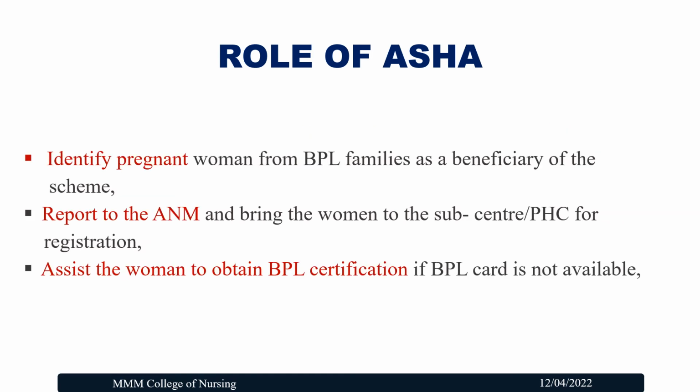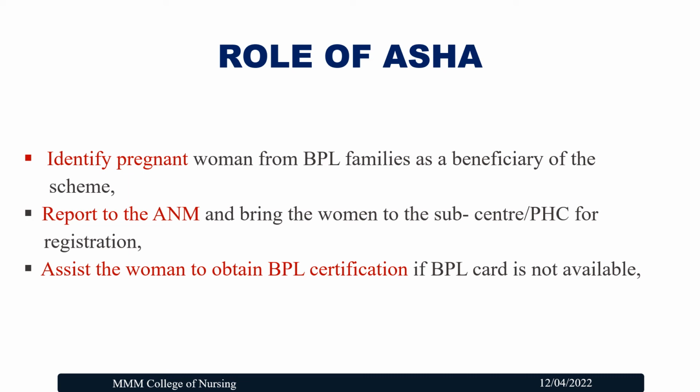Also, the ASHA needs to identify the pregnant women from the below poverty level families as the beneficiary of the scheme, because the ASHAs are very close to the village people, so they know their socio-economic status, so they can easily identify the beneficiaries, those who are in the below poverty level families, and they should report to the ANM or the VHN or UHN and bring the women to the sub-center or the primary health center for registration. That registration needs to be done before 12 weeks of pregnancy.